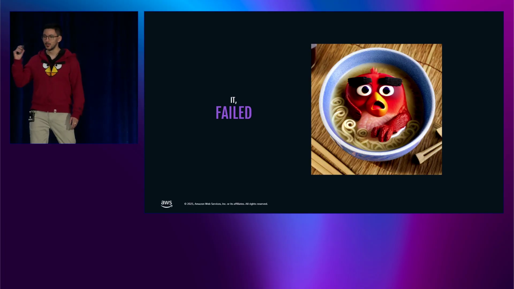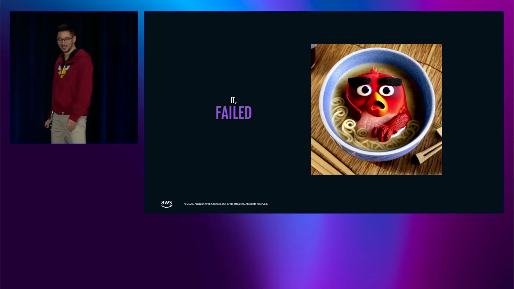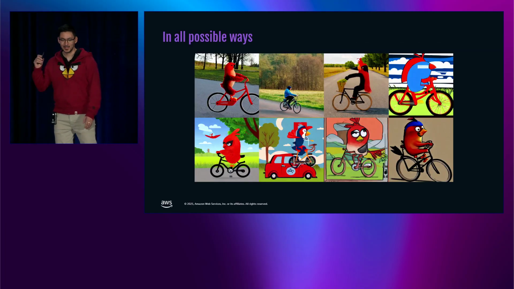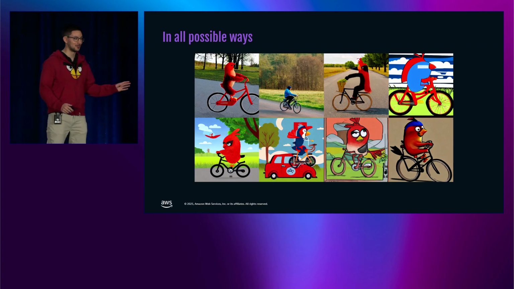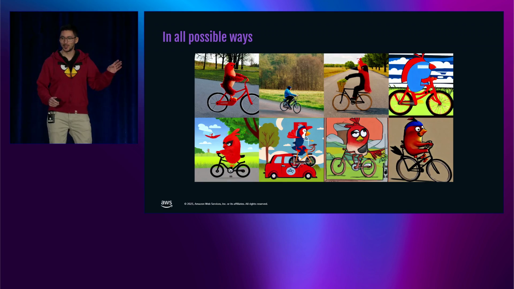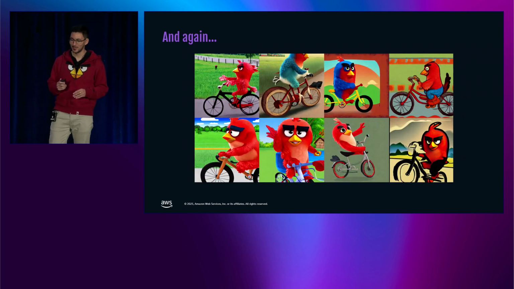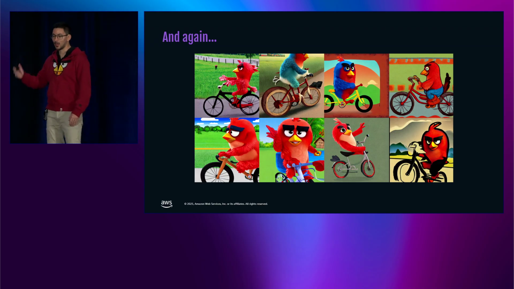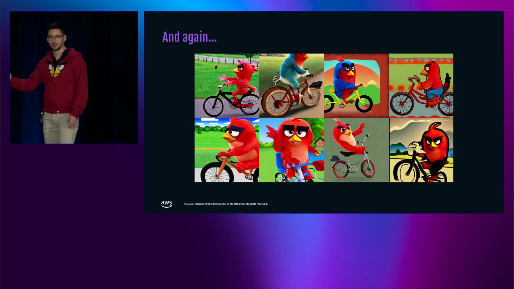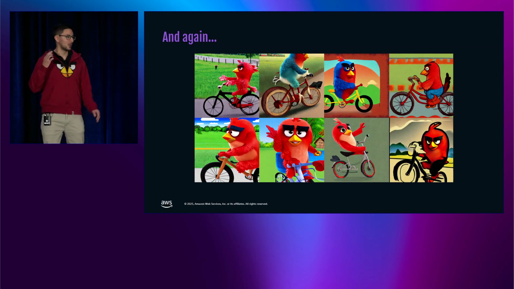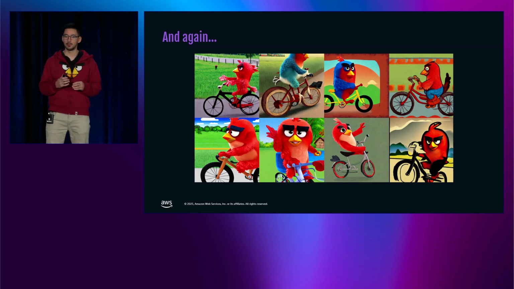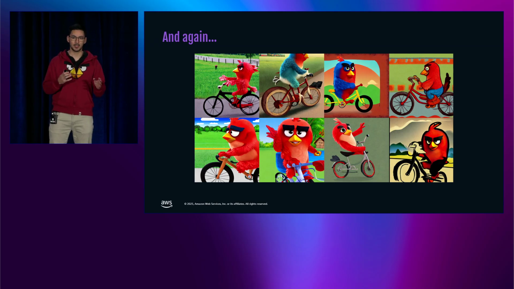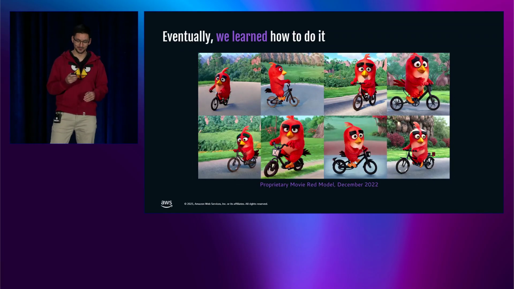And guess what? We failed. It didn't work out so great. We failed in all possible ways. Here you can see some images from the first generation we got, trying to fine-tune a model to generate Red riding a bike. And we kept trying, and we kept failing again and again. We got a bit better. Now, some of the pictures of Red, the Angry Bird, are a bit more recognizable in the style of the movie, but still, some of them are a bit scary.